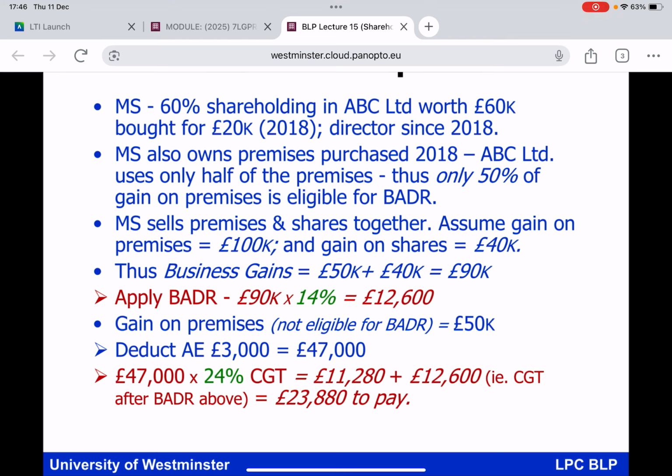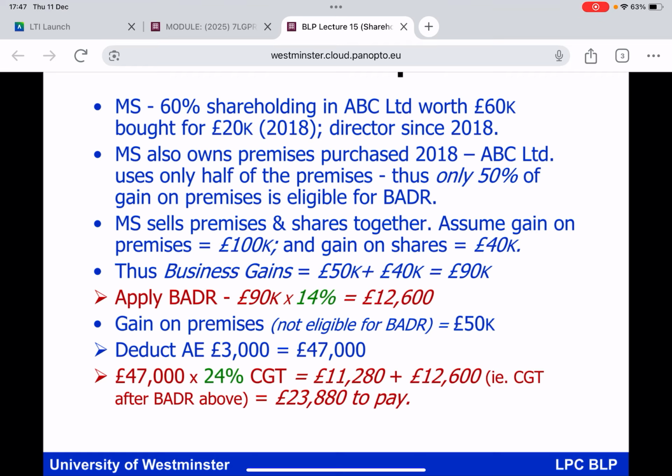So in other words, total gains eligible for BADA: the £50,000 gain on the premises, but that's only half of the gain, and the £40,000 arising on the shares. £90,000, therefore, everybody, would be eligible for BADA at a rate of 14%, because that is the current rate. Now, that still leaves another £50,000 of gains on the premises against which we cannot claim BADA. So those have got to be taxed. The £50,000 not eligible for BADA. Remember, the company was only using half of the business premises.